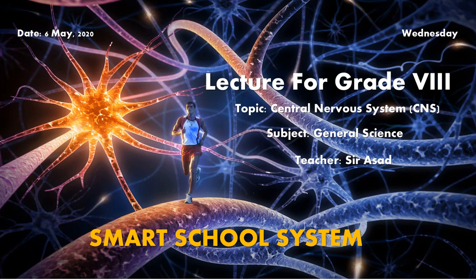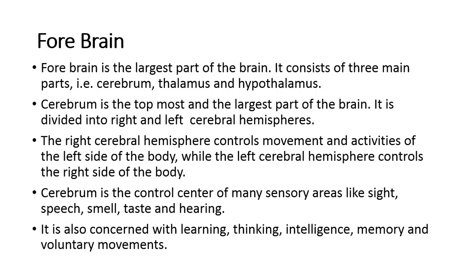So students, I want you to open your general science book and go to page 3. I hope you will be on page 3. In front of you, the topic would be forebrain. Remember, before this topic we have talked about the brain, what are the main parts of the brain and what is the central nervous system. In the previous lecture we said that the brain is divided into three main parts, forebrain, midbrain and hindbrain. So in this lecture we will only focus on forebrain.